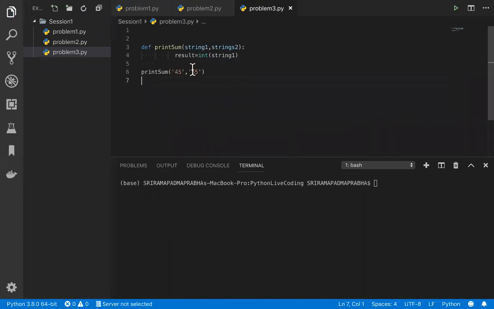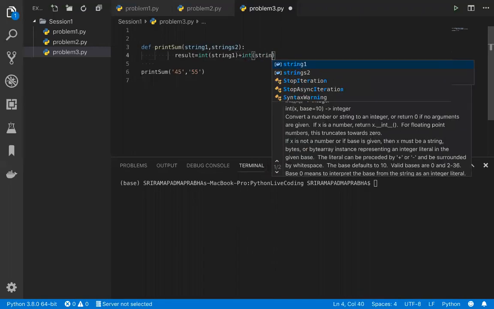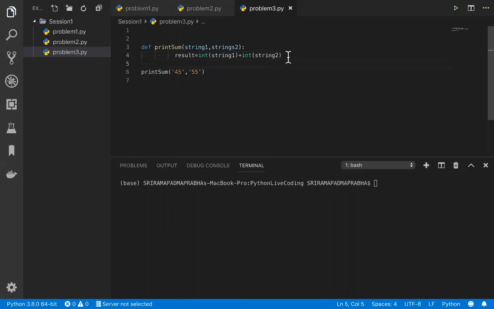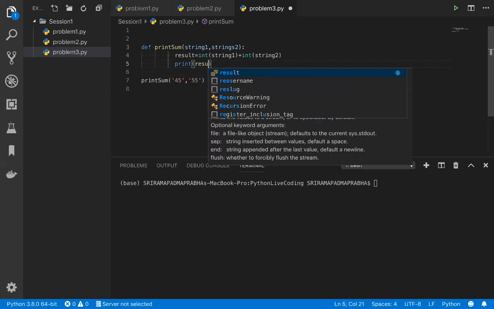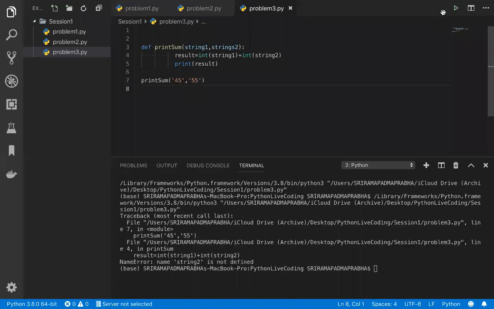A string is nothing but text in single quotes or double quotes, which we can use to represent strings in Python. So when we get these two values, I'm going to convert the first into an integer, plus another integer, the string 2. This result I'm going to print: print of result. This result will be printed. So I'm going to execute this and we'll see whether we get the output or not.